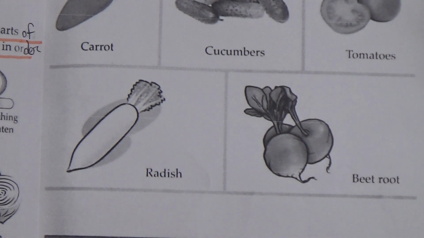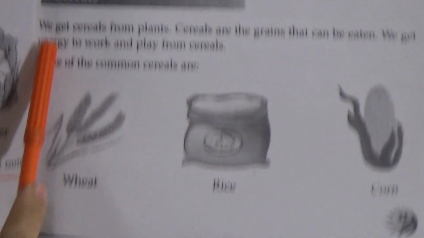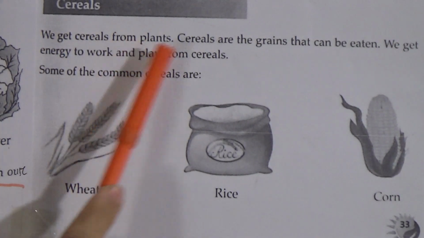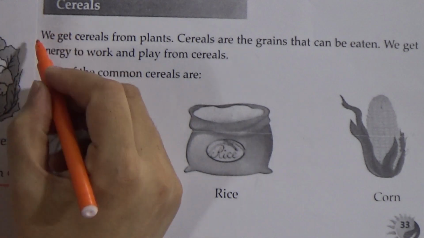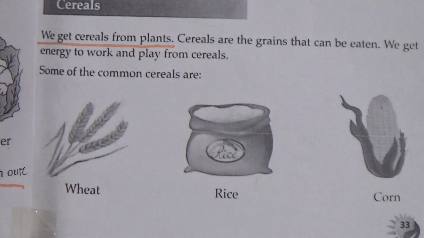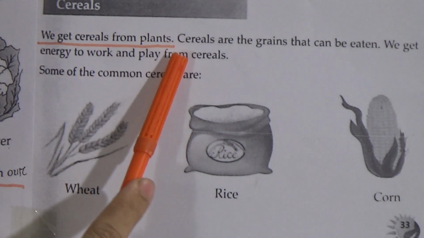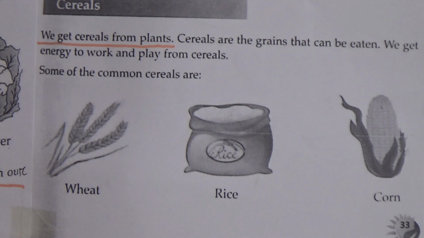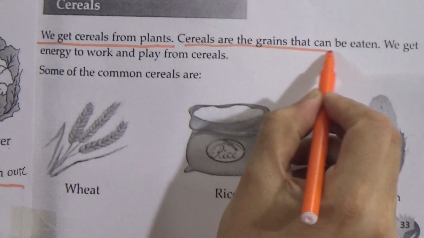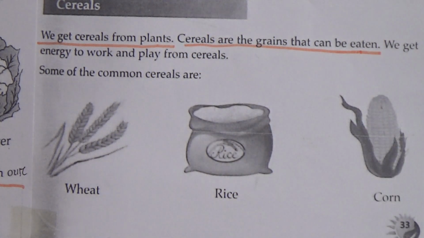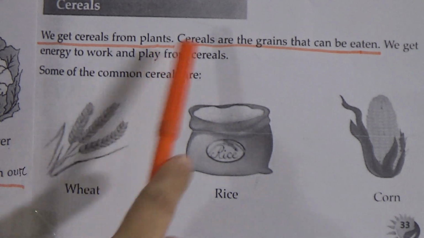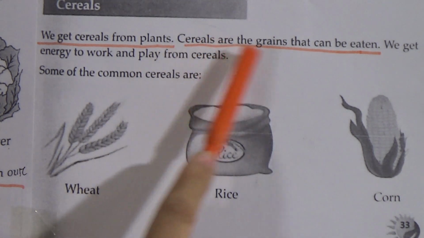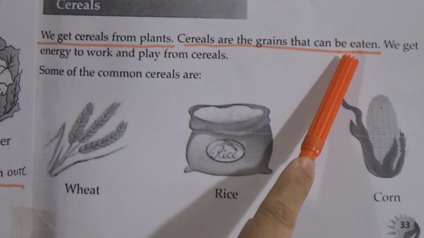Now come to cereals. We get cereals from plants. Underline this line. Cereals are the grains that can be eaten. What do you mean by cereals? Cereals are the grains that can be eaten.